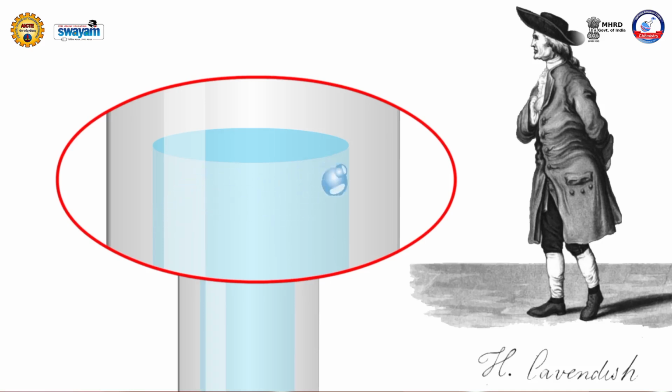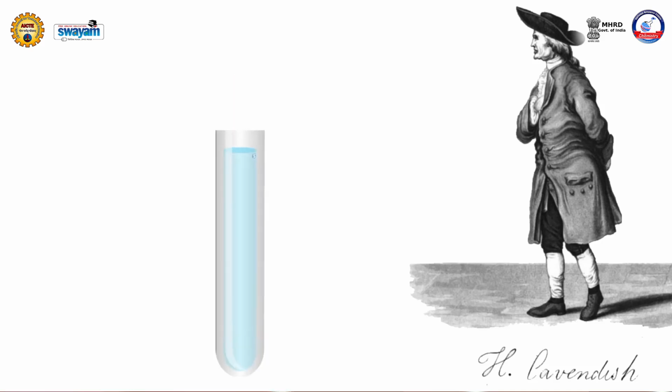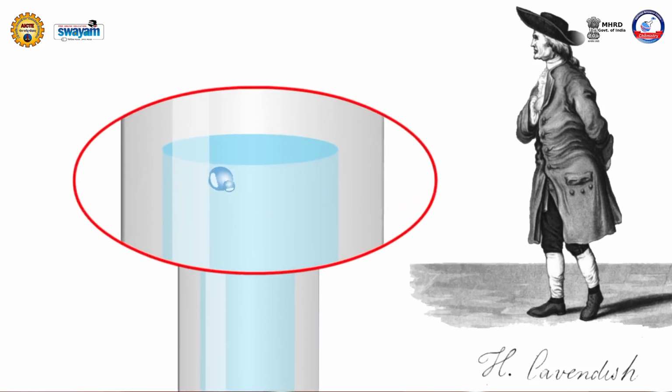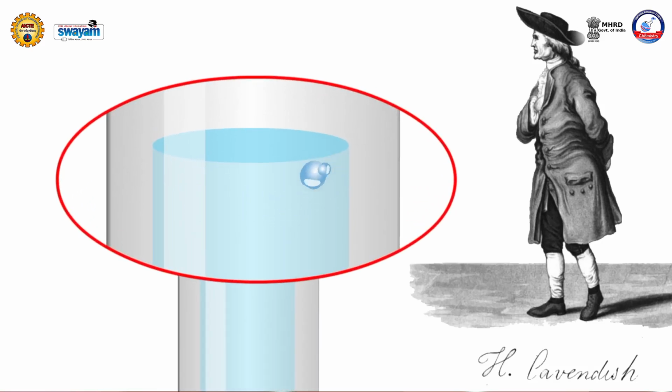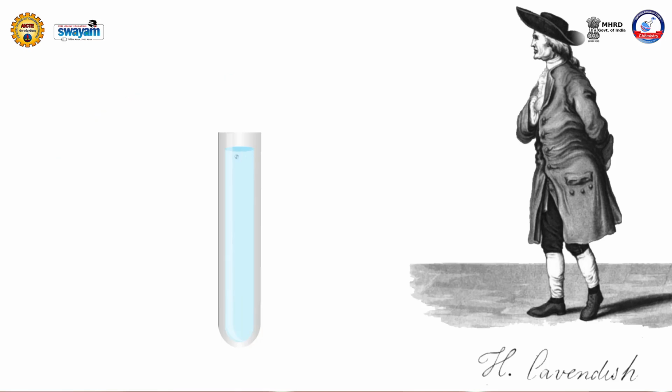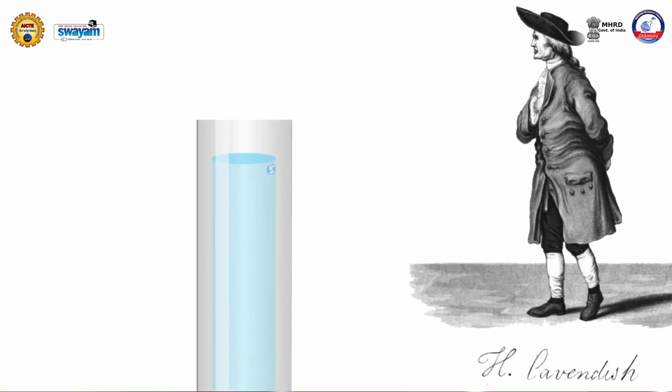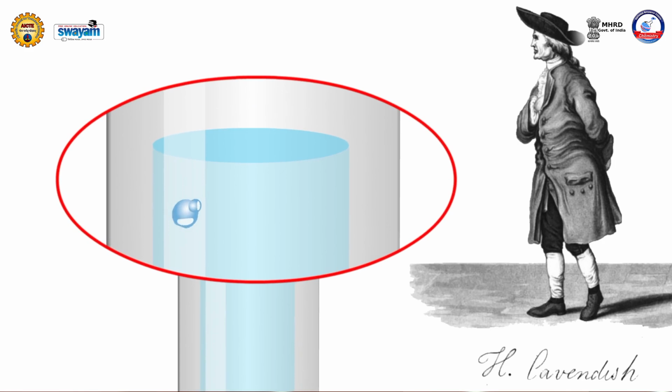Lord Henry Cavendish carried out the experiment in his lab, and when he was carrying out the experiment, he observed that the entire jar was filled with water, but there remained a small little bubble of 0.5 cc in the corner of the jar. He was quite anxious, very curious to understand that mystery, to resolve that mystery.